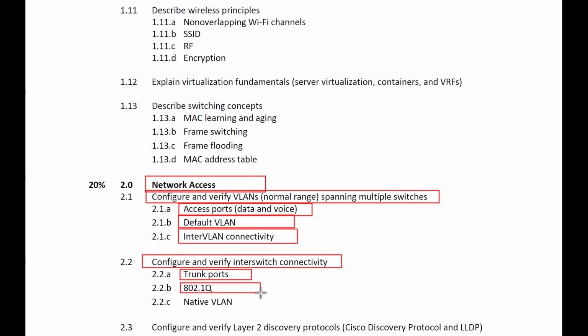Same here, we write the address: if any information originates from VLAN 10, you have to send it to VLAN 10 only. Based on this tagging, that information will be delivered to VLAN number 10. This is called tagging, and for this we use a method called 802.1Q. Correct? Then we have a certain method called native VLAN.